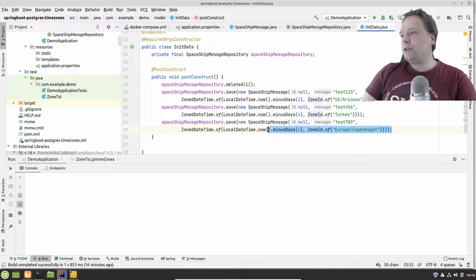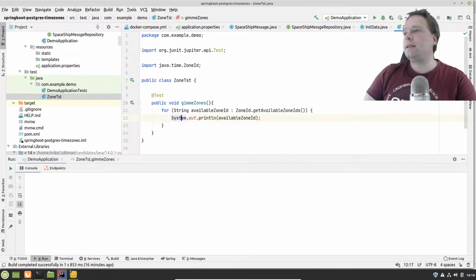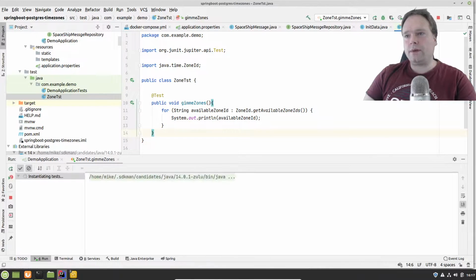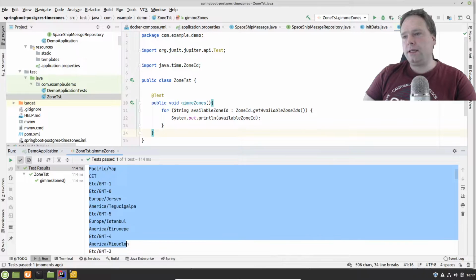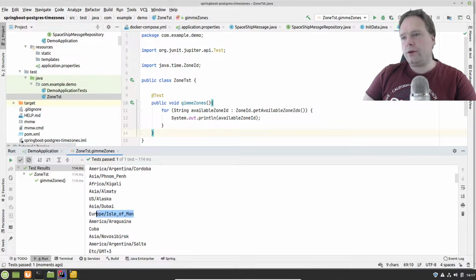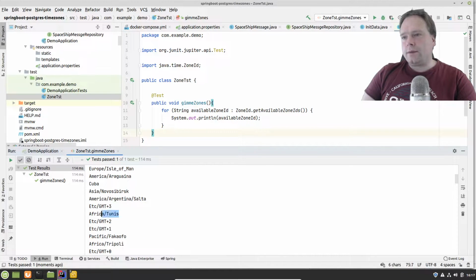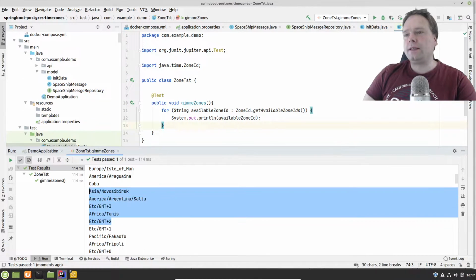Of course, these zones here, how can we get those? How should we get those? I've created a unit test that actually creates these for me. That means that this unit test right here, give me zones, it prints out all the zones. And I can get them with ZoneId.getAvailableZoneIds like that. Let us run it, and let us see what result we get. And here we got a lot of time zones. ETC, CET, Australia, Tasmania, Libya, Europe, Isle of Man, etc. So that's a lot of Africa, Tunis. And it is from this list that I picked my time zones.